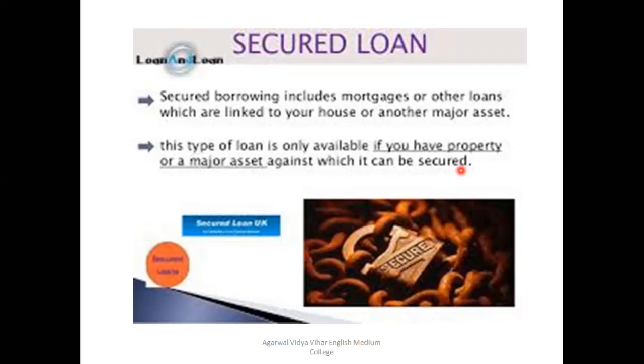So this is again an example for you. Sometimes what happens is that students are not able to understand clearly the meaning of the property that should be kept as assets. I told you in the starting that you can keep any tangible asset as a security. So here are the term deposit receipts and your life insurance policies. These are all also, you can say, tangible assets. So you can keep these assets also as a security.